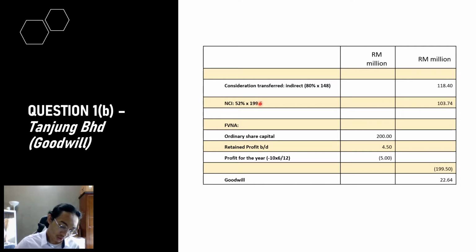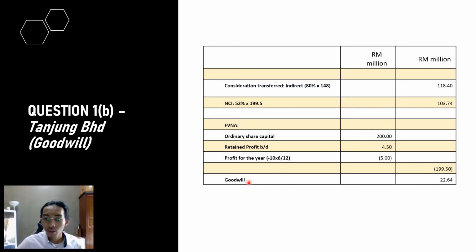And then 199.5 million we get from the FVNA here. Next, we find the FVNA. The ordinary share capital is 200 million, given in the statement of change in equity of Tanjung Berhad. Next is retained profit brought down, 4.5 million. Profit for the year, since it was a loss, will be a negative figure, times 6/12 months. So we get negative 5 million. And then we get the fair value net asset here. And then we get the goodwill.